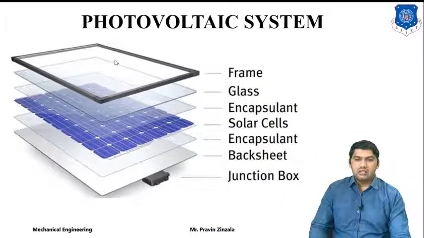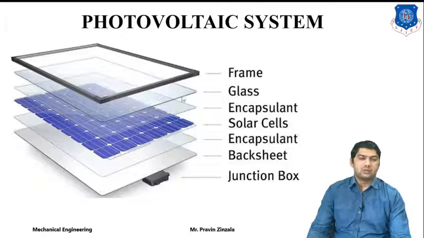This is the basic structure of a PV cell. First off, we provide the frame, then the glass for protection and to maintain the heat. Then the encapsulant, which is used to maintain the heat, or is one type of non-reflective surface. Then we provide the solar cell, then at the bottom a back sheet, and at the bottom we provide the junction box. So this is the basic structure of a PV cell.